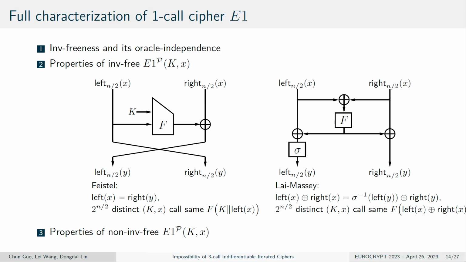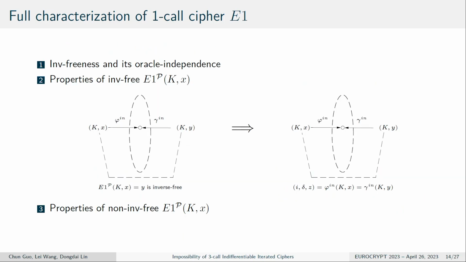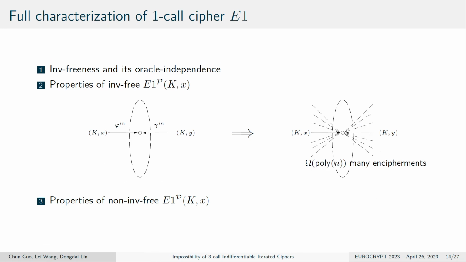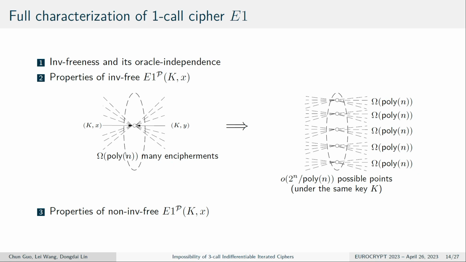So let's look more closely; we can abstract the property of the Even-Mansour in these two pictures. If there exists an inverse free, then it can map to exponentially many encipherments. And these exponentially many encipherments also result in 2 to the power n over polynomial n possible points.